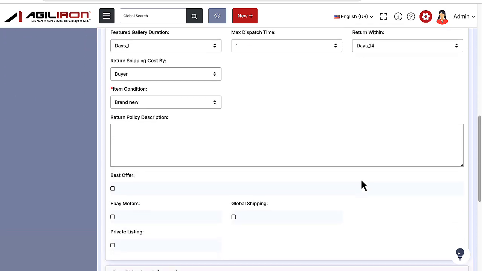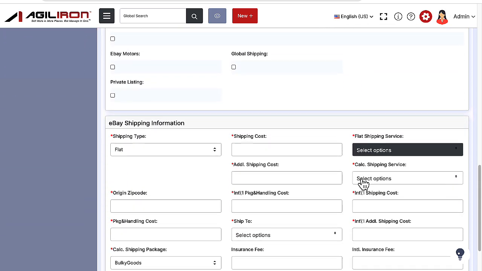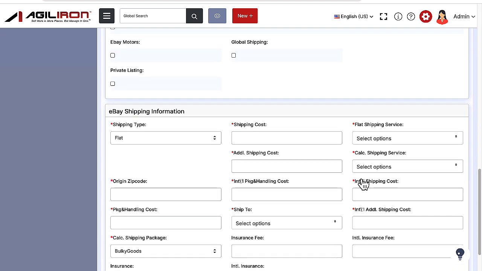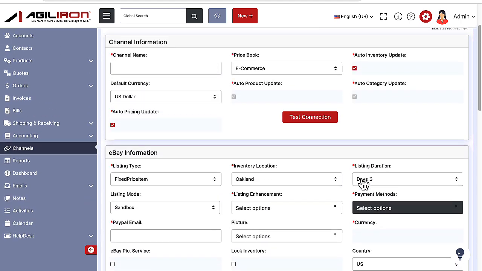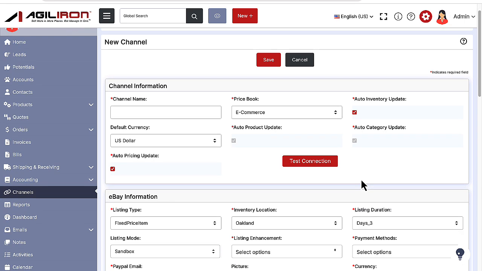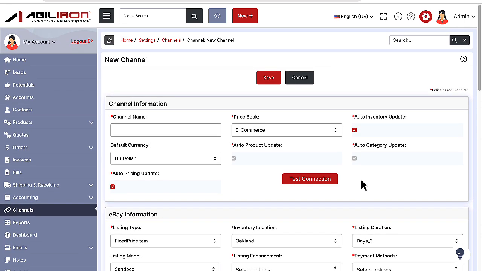eBay has lots of options, and if you are already an eBay seller, then you will recognize what these are, and you can set them to what you currently use for your listings. For those of you who are new to eBay, what we are setting here are the default settings for making new listings on eBay. For the moment, we can leave them alone as is, with their default values. They can be modified anytime in order to change the way you manage your eBay listings.